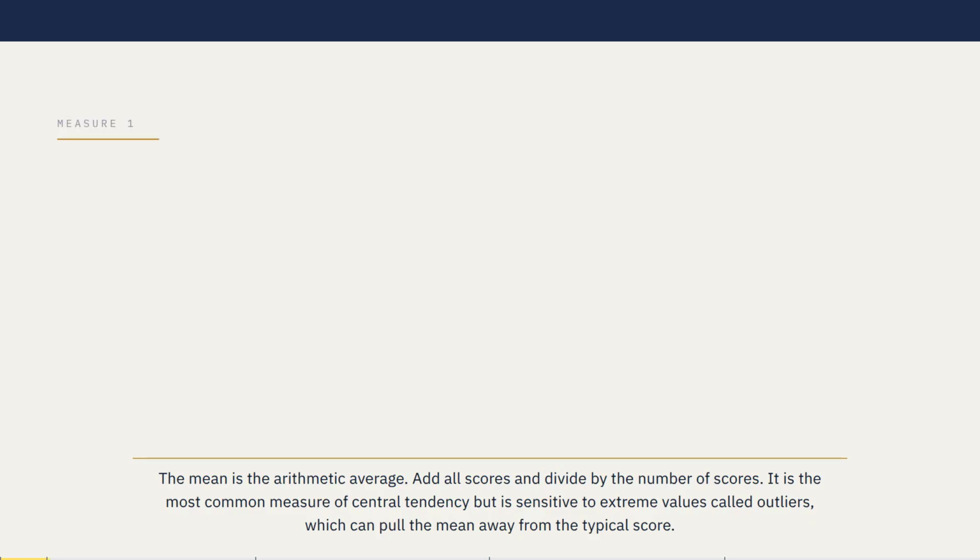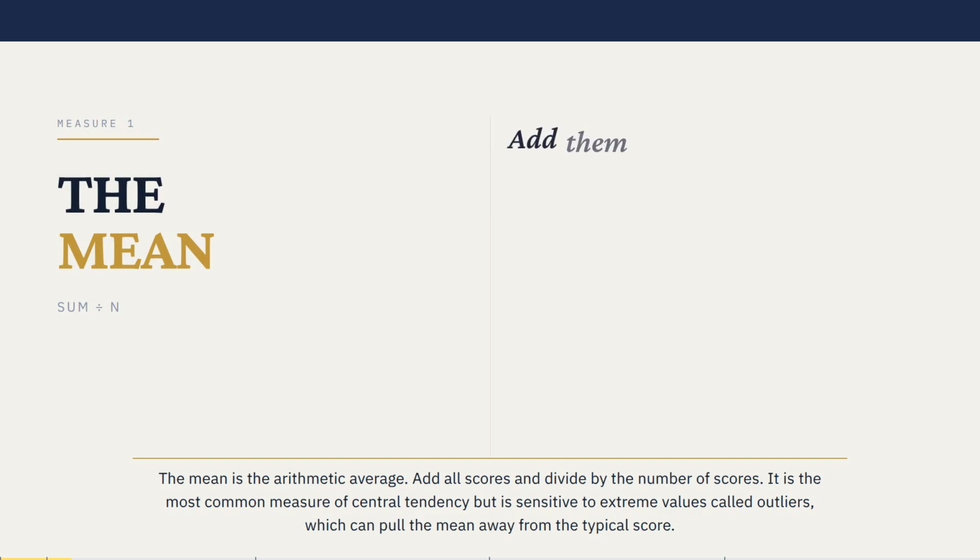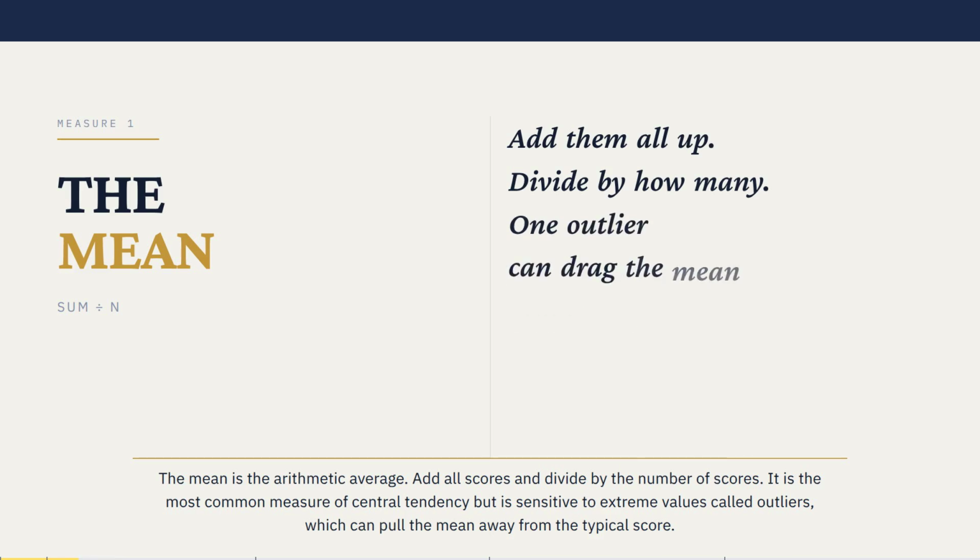The mean is the arithmetic average. Add all scores and divide by the number of scores. It is the most common measure of central tendency, but is sensitive to extreme values called outliers, which can pull the mean away from the typical score.